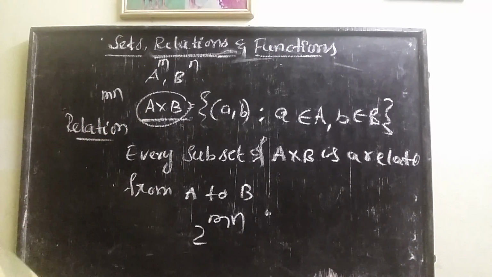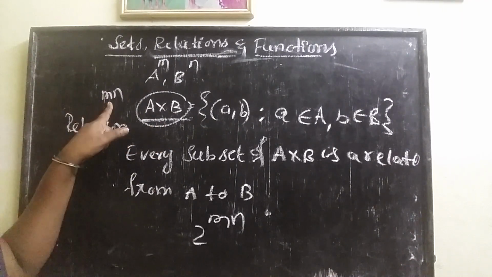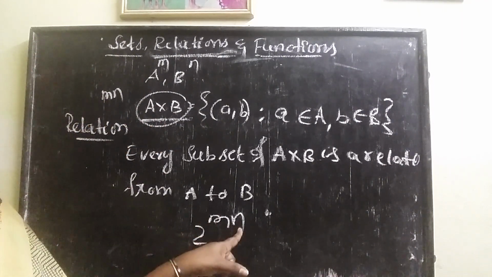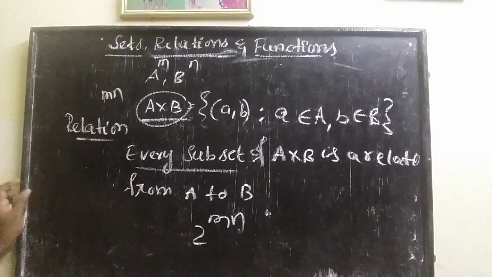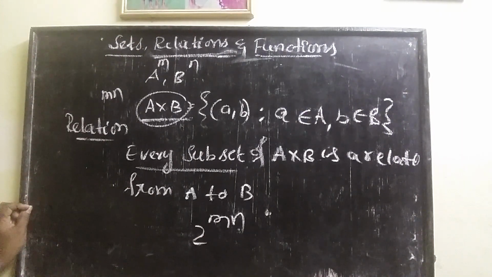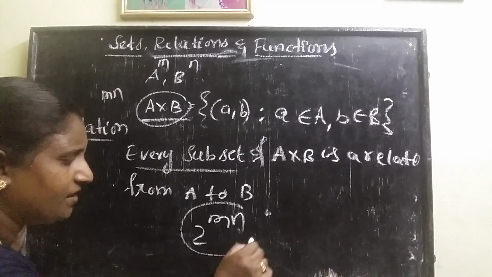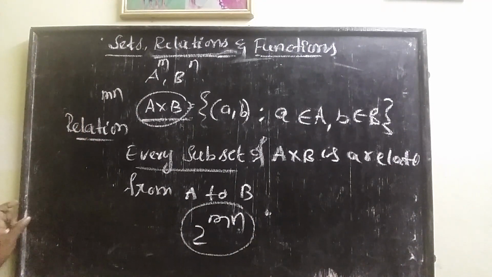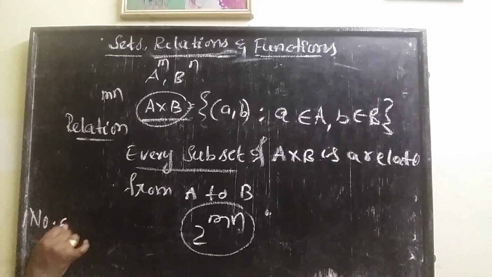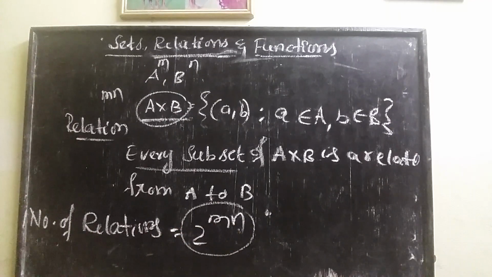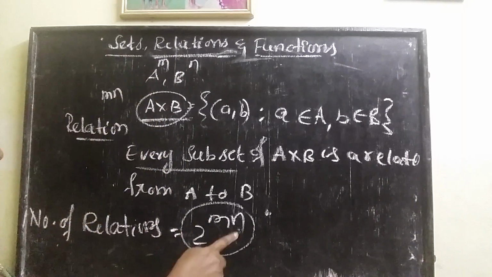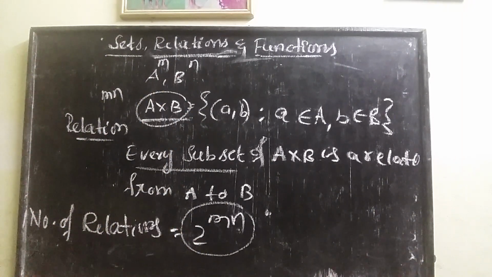Because a set containing n elements has 2 power n subsets, in the same manner if this set contains mn elements, then the number of subsets is 2 power mn, and according to the relation definition, every subset is a relation. That's why all these 2 power mn subsets are relations. Then you got one formula: number of relations is 2 power mn, where m is the number of elements in A and n is the number of elements in B.